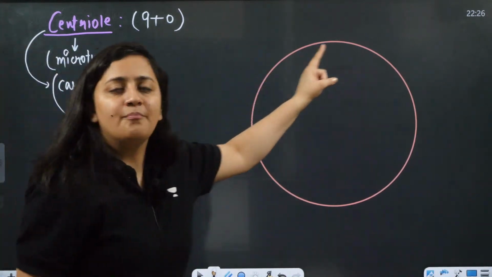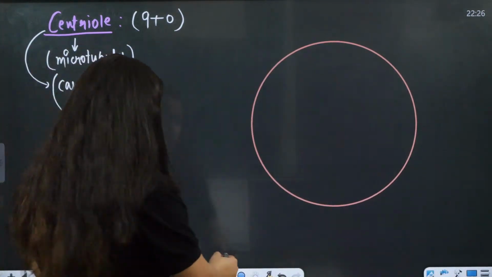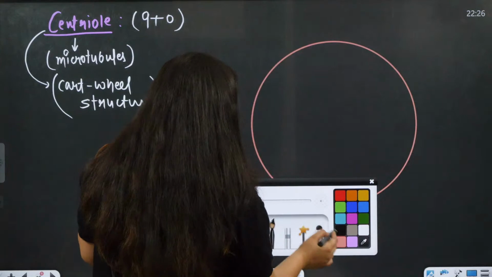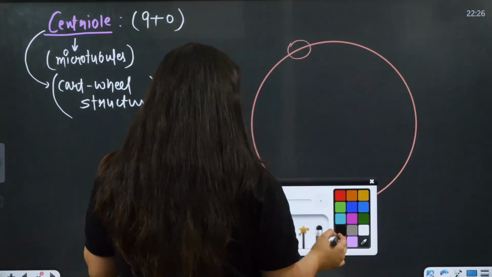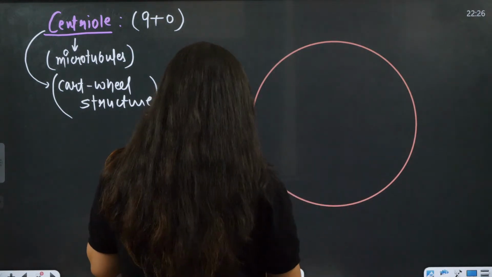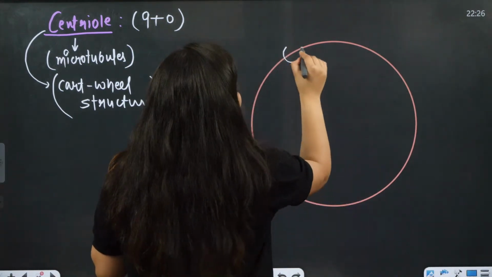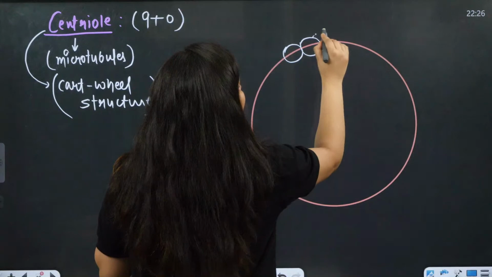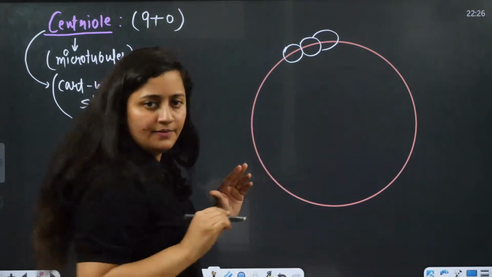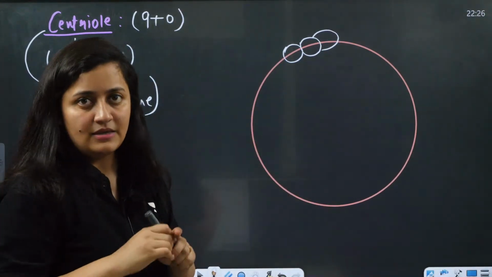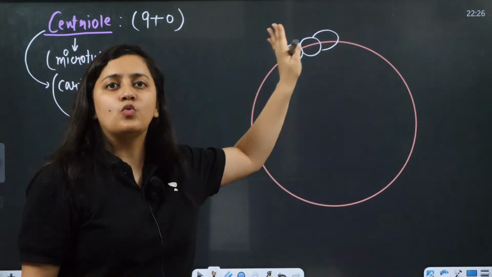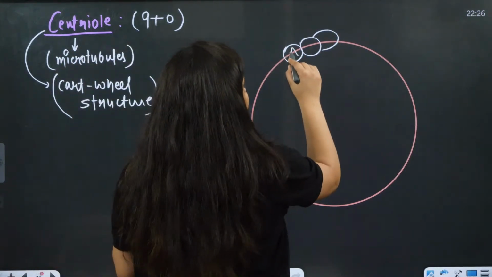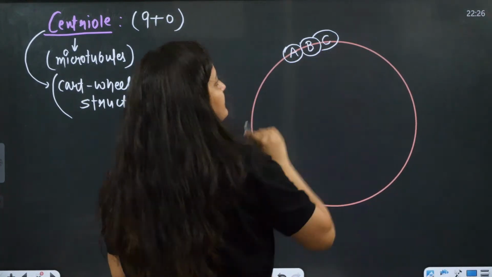When you talk about the periphery, the boundary, we will have nine triplets. Okay, A, B and C. A, B and C means three microtubule filaments are joined there.